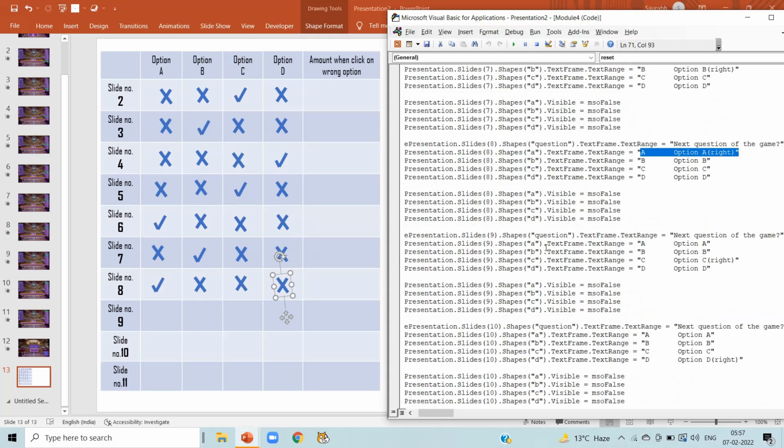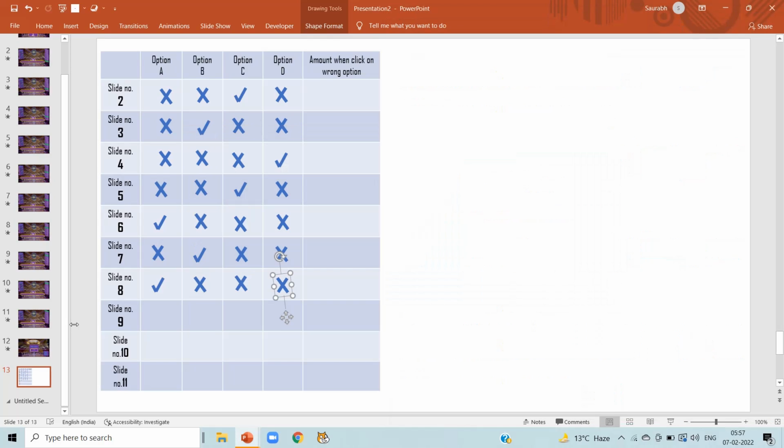Now switching to slide number 9. Slide number 9 has option C correct. So copy the tick mark and paste it on option C, and the rest of the options are incorrect, so mark cross in the rest of the options.